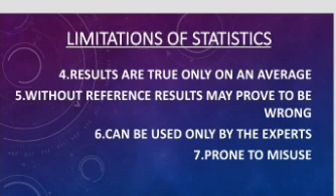Then, without reference, results may prove to be wrong. In order to understand the conclusion, it is necessary that the circumstances and conditions under which conclusions have been drawn are also studied. Otherwise, they will prove to be wrong. For example, in the business of cloth, profit earned during 3 years is 1,000, 2,000, 3,000.